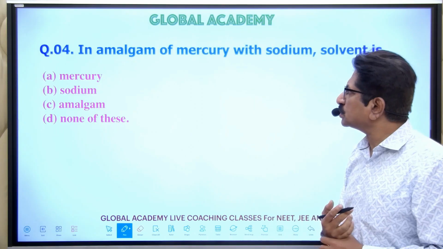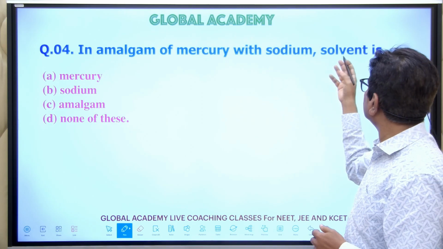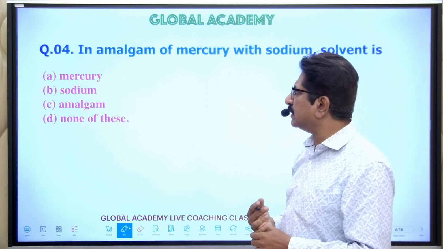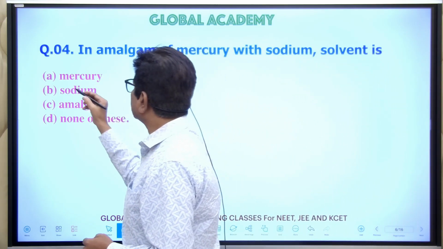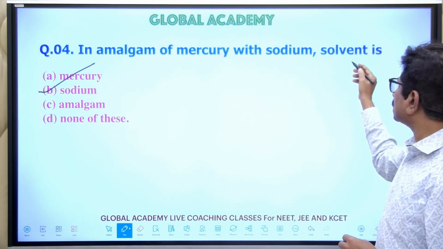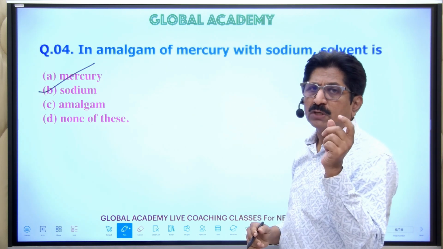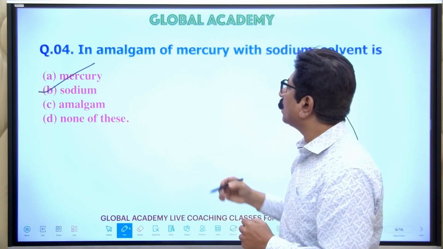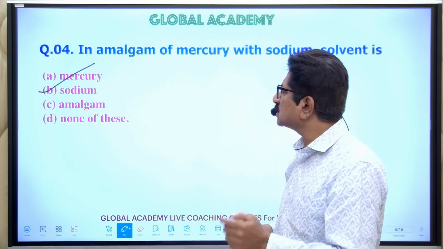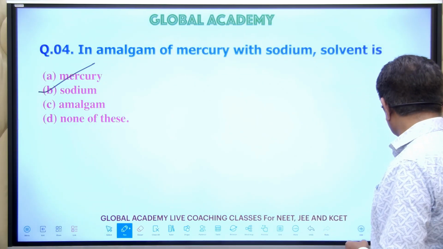Next, question number 4. An amalgam of mercury with sodium, which is the solvent? Mercury, sodium, amalgam, or none of these? Here the answer is B. The sodium is the solvent, because the mercury is dissolved in the sodium to form sodium amalgam, and hence sodium is the solvent and mercury is the solute. So the answer is B, sodium.